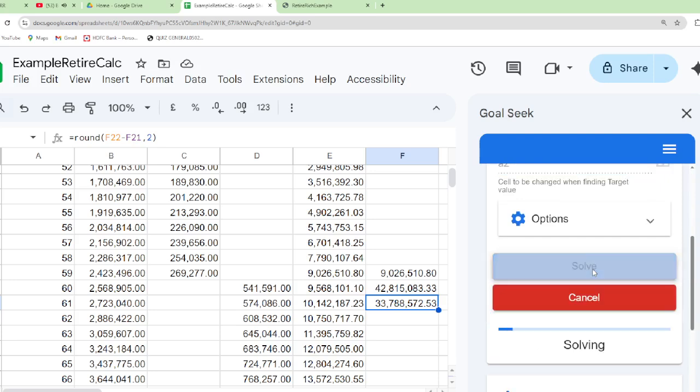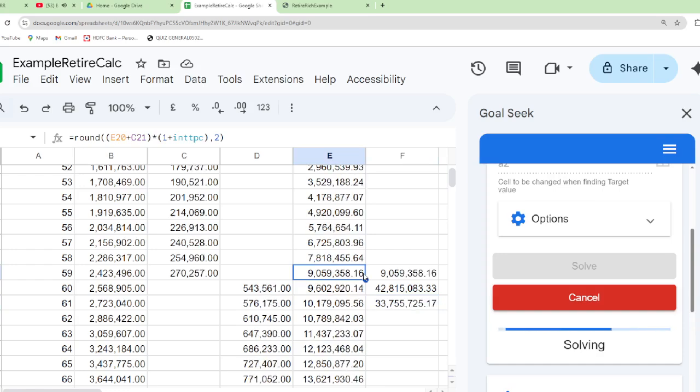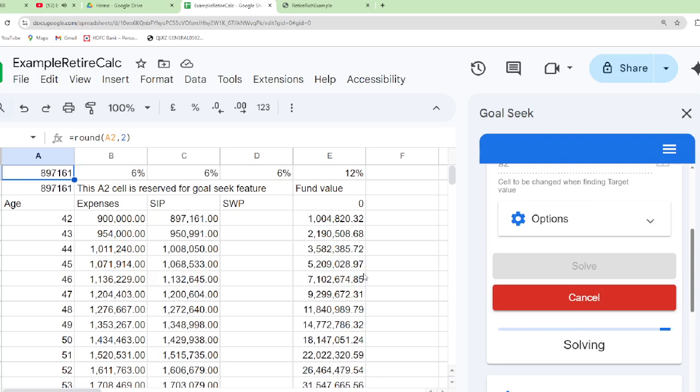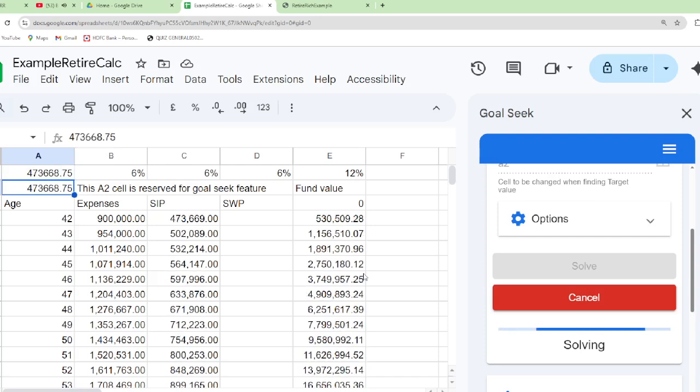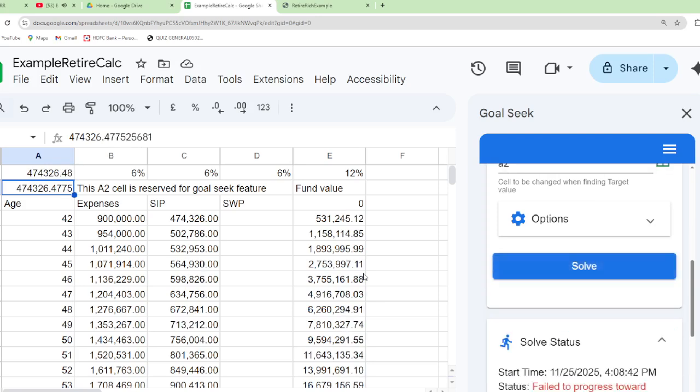Now solve it. It will change the A2 field. We can see here, it goes on changing it. A2 is the field that gets changed, and the other one, the A1 field, is rounded to 2 places. Here we go to multiple decimal places. In the A2 field, the goal seek is calculating differently, and let us see how it is working. Error. Let us see.